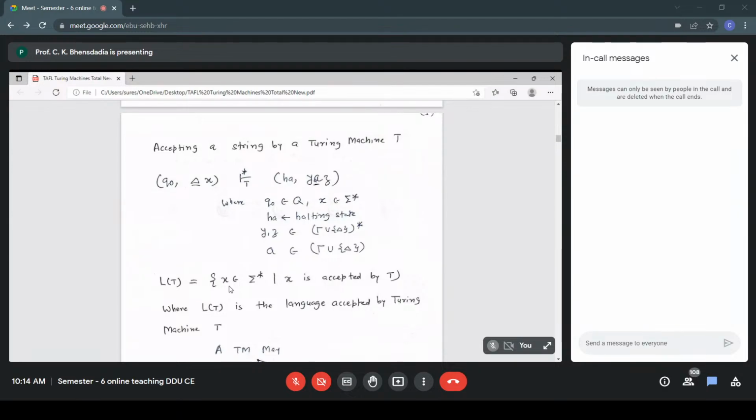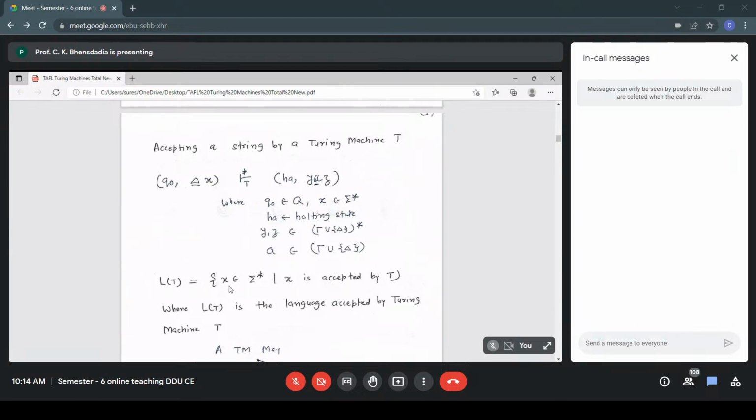So symbolically, Q0 belongs to capital Q, that is a state. X is our input string. We are checking acceptance of X. Therefore, X belongs to sigma star. HA is our halting state. Y and Z are strings, any string. The head is placed over the symbol A. To its left there is string Y, to its right there is string Z. So Y, Z belong to (tau union blank) star, any string.